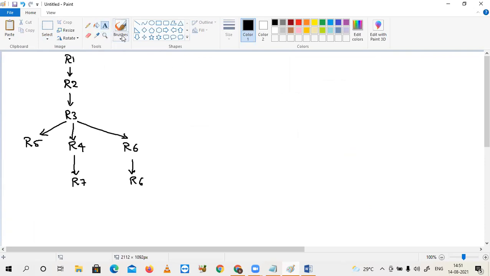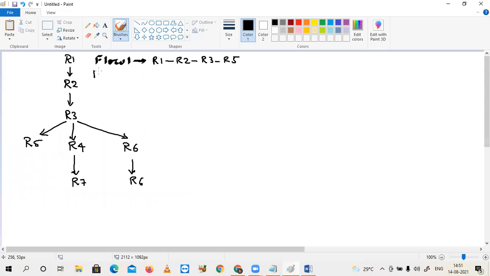Flow number 1 is like this. R1, R2, R3, R5. This is one flow.